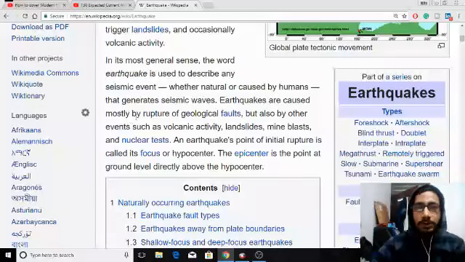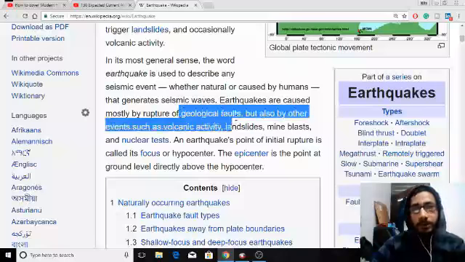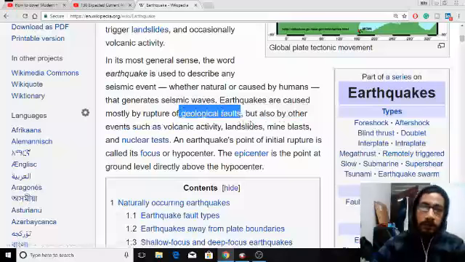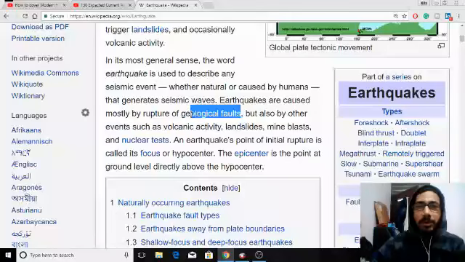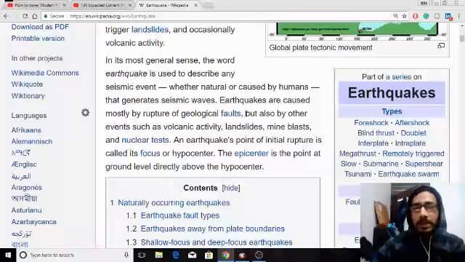Earthquakes are caused mostly by rupture of geological faults. Why did the earthquake come yesterday? Many scientists said that the earthquake came because of a slowing of rotation. The Earth keeps on revolving and rotating on its axis.